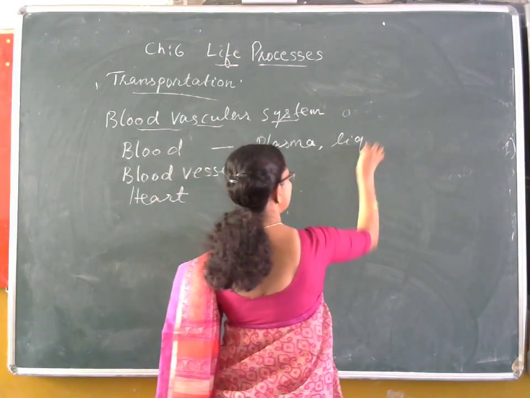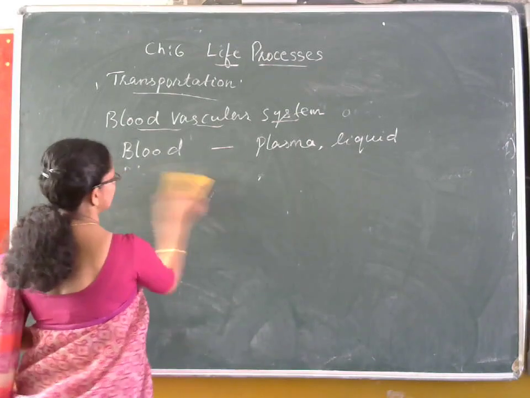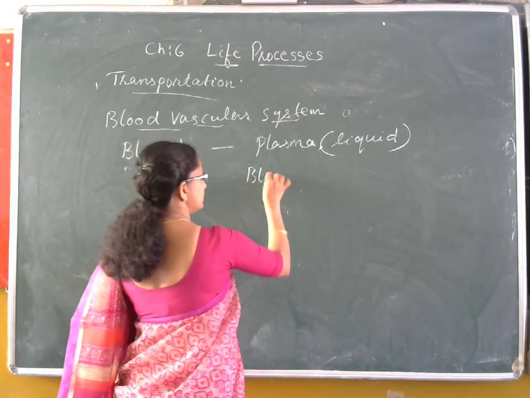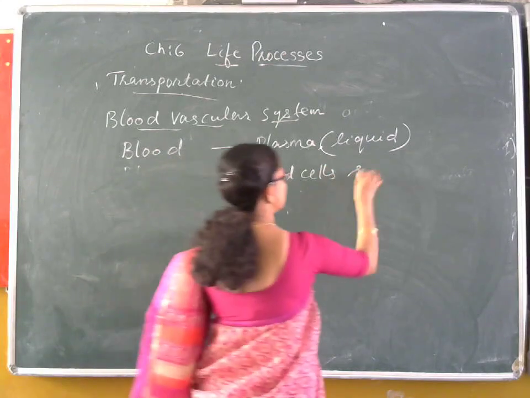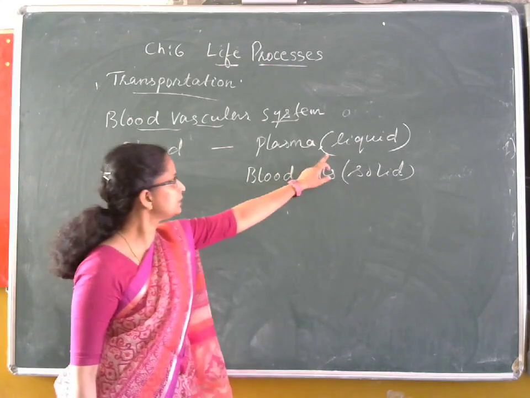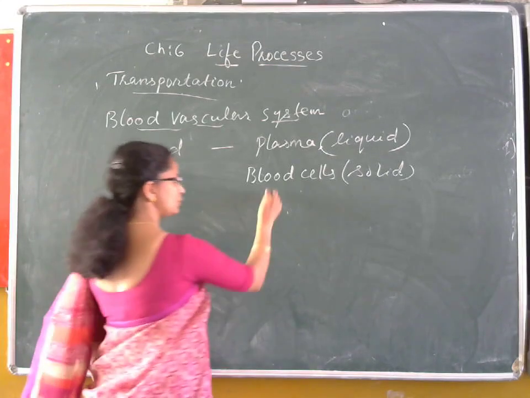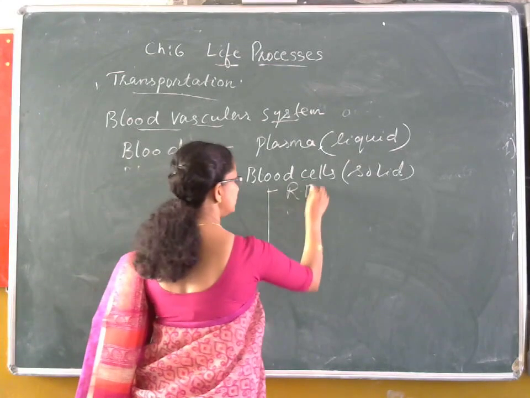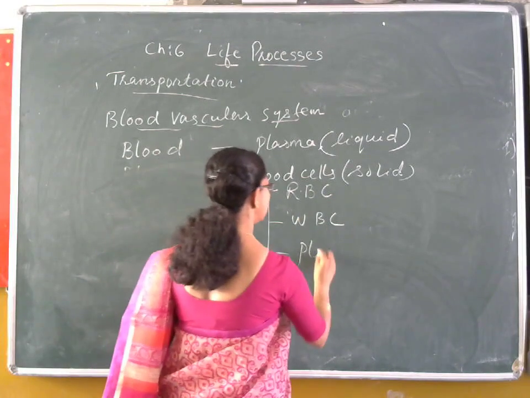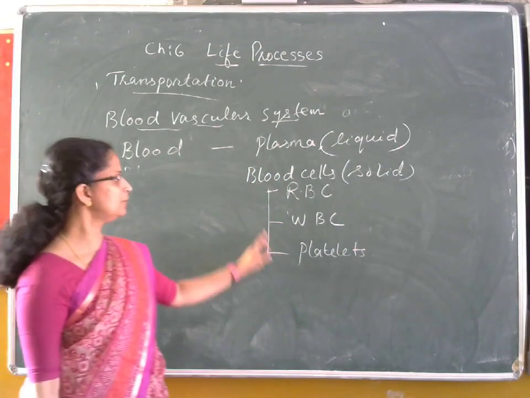Plasma is the liquid part of the blood, and the solid part contains the blood cells. There are three types of blood cells, that are RBC, red blood cells, WBC, white blood cells, and platelets.